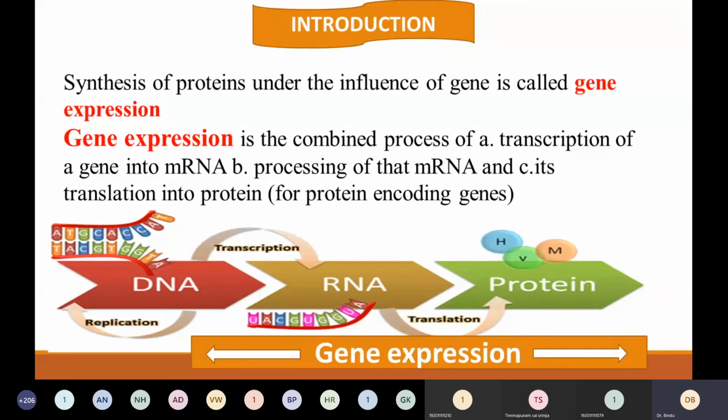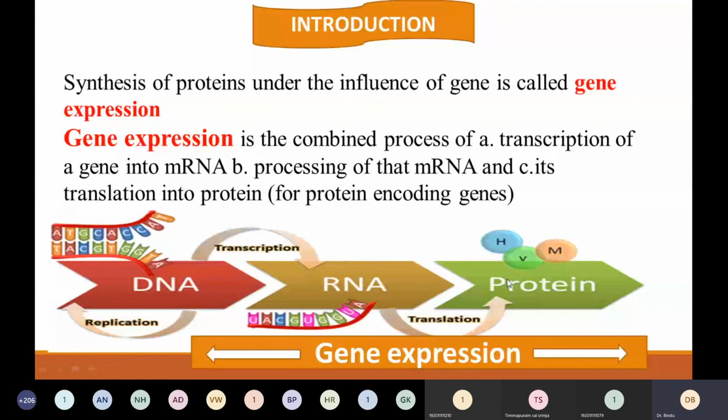So the synthesis of protein under the influence of a gene is called gene expression. That means the end product of gene expression is protein. Here I have put this arrow. That means gene expression is regulated at various levels. In prokaryotes, it is regulated at the transcription level, whereas in eukaryotes it is regulated at various levels. So it is pretty complicated when it comes to expression of genes in eukaryotes.